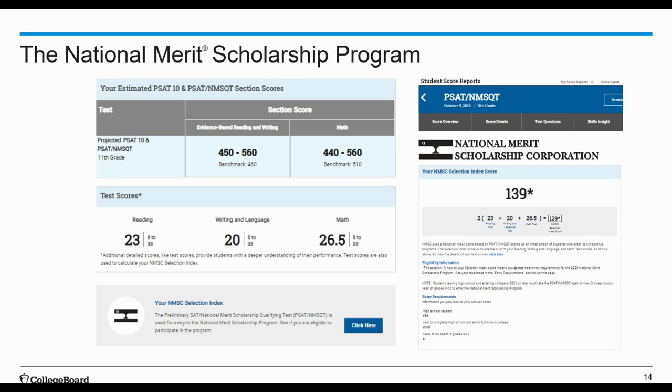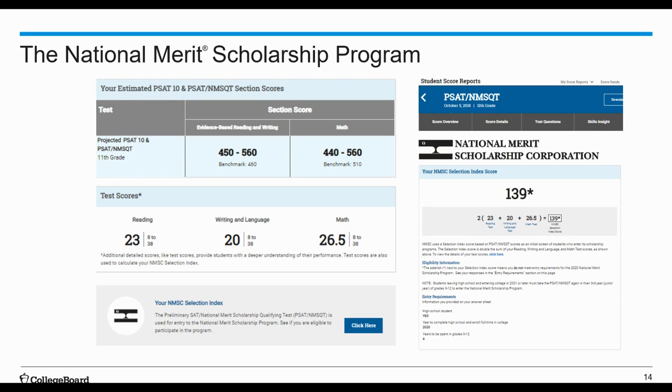So when you log in to your score report, you will have instant access to your National Merit Scholarship Selection Index. You can find that at the bottom of your score report by clicking the click here button at the bottom of the PSAT and NMSQT overview score page. Your selection index scores, like I mentioned before, are important in deciding whether or not you qualify. That's the qualifying score. Those scores are calculated by doubling the sum of your reading, your writing and language, and your math scores.